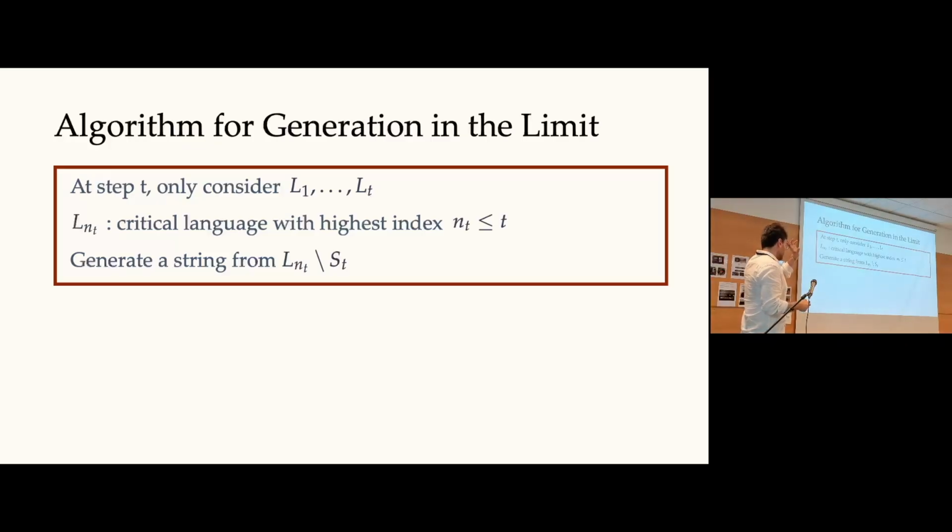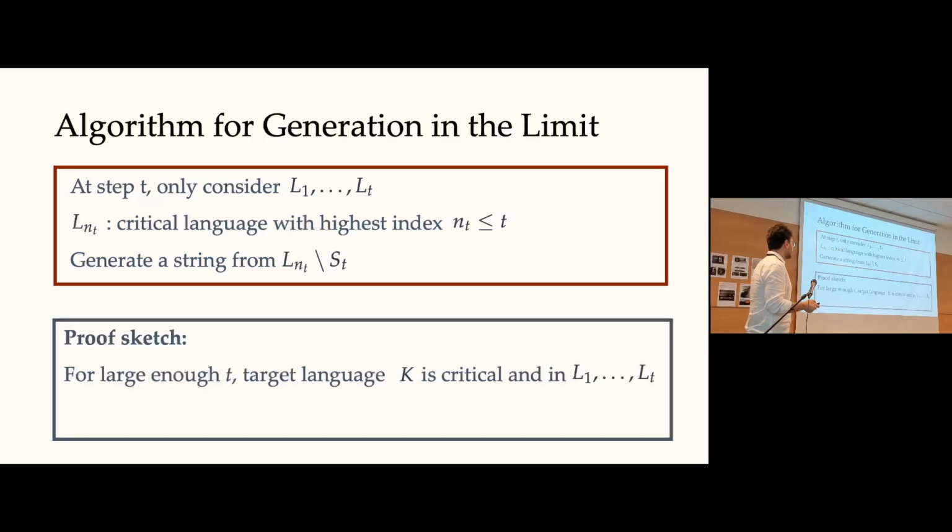Okay, so with that, let me quickly go over the algorithm that generates in the limit with breadth infinitely often, which is a modification of the previous algorithm by Kleinberg and Mullainathan. Just to remind you, what the KM algorithm does is that at time step t, it creates this chain of critical languages, and then it generates a string from the last language in this chain.